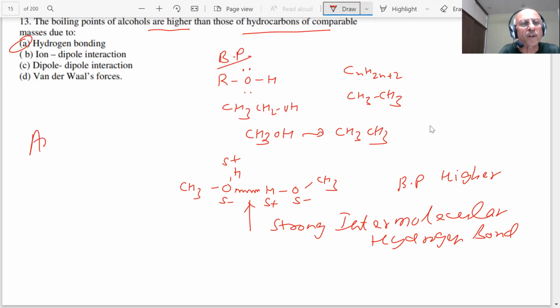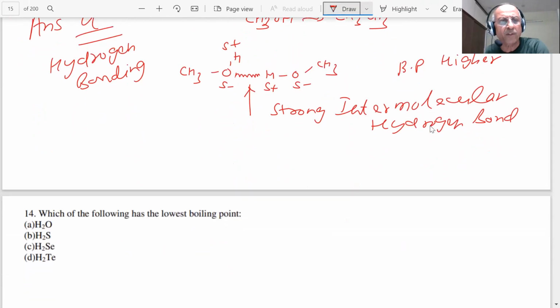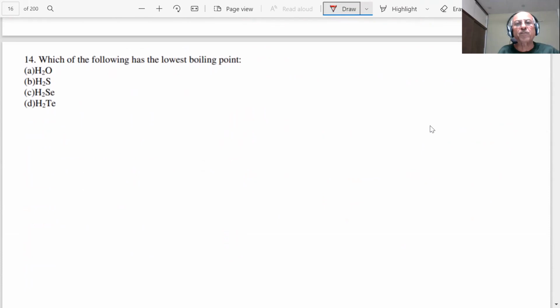So the correct answer is A, students. Hydrogen bonding, wherever it is, the boiling point will increase. In water also you see strong hydrogen bonding. Which of the following has the lowest boiling point? Lowest boiling point, melting point.